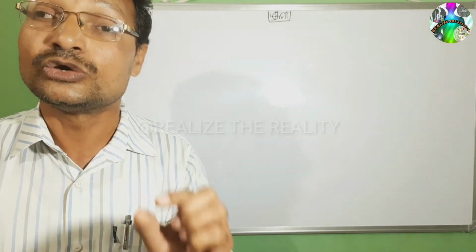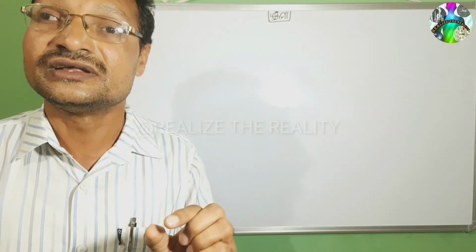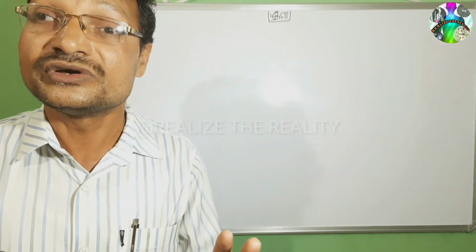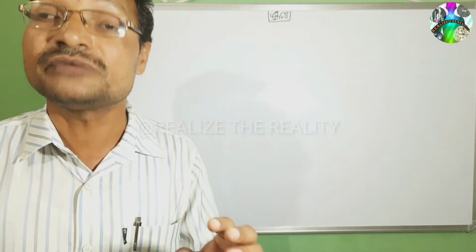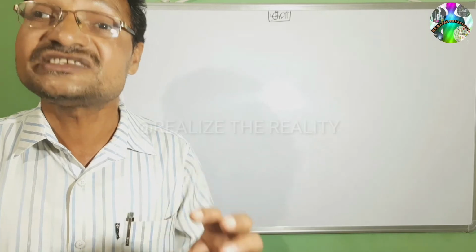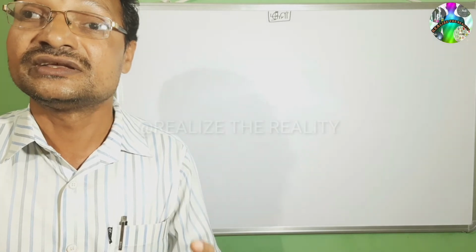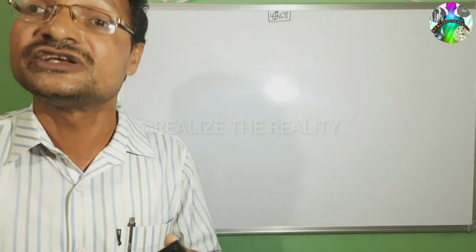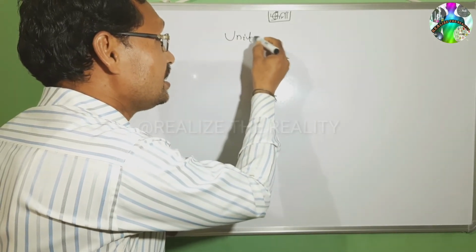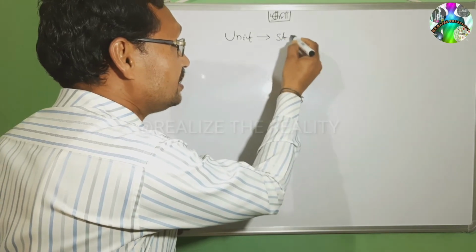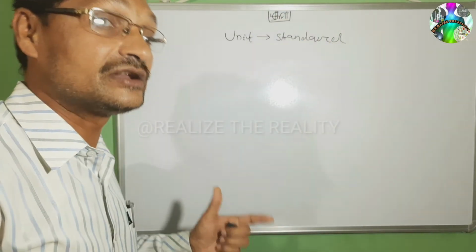But if I ask, what is the thickness of paper? You can say 0.01 millimeter. Can you say some kilometer? No, this standard is not appropriate for that. That is why, what is a unit? A unit means the particular standard we use to measure a particular amount of a physical quantity. So, I hope you understand what a unit is. A unit is a standard. This standard helps us to measure the physical quantity.